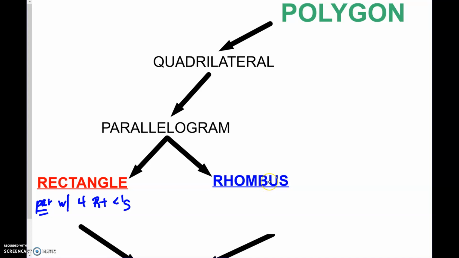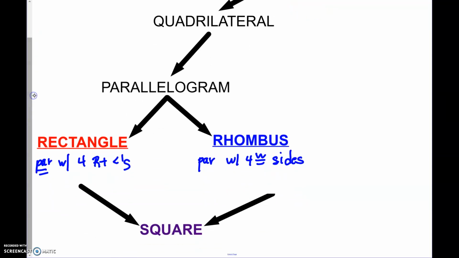And then the definition of a rhombus starts off with it has to be a parallelogram, and then it has 4 congruent sides. Now, if you put those two things together, that you have a parallelogram with 4 right angles and 4 congruent sides, then you're going to end up with a square.